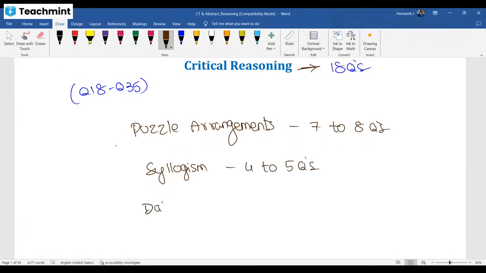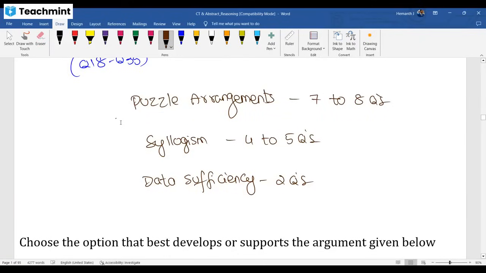Next, data sufficiency. 2 questions. We are giving clearly regarding what syllabus you need to focus. So kindly think about those topics. The other one is statements and assumptions, statements and conclusions, statements and arguments.